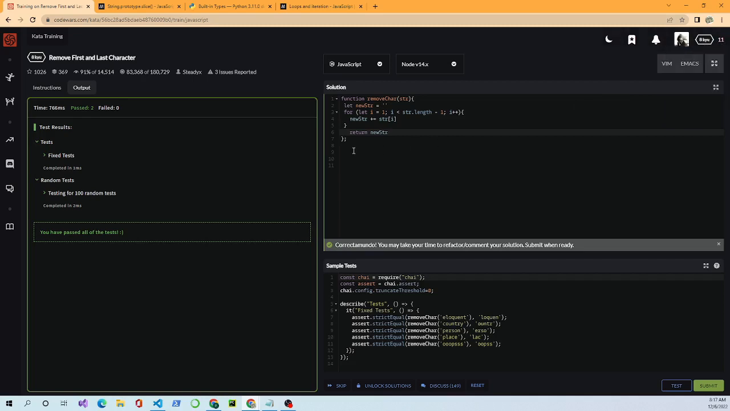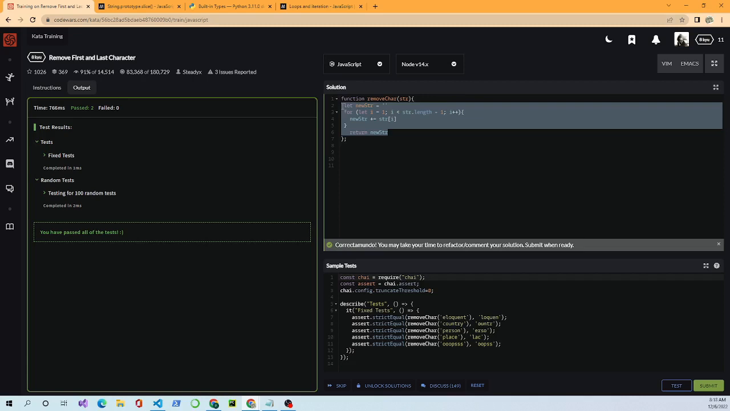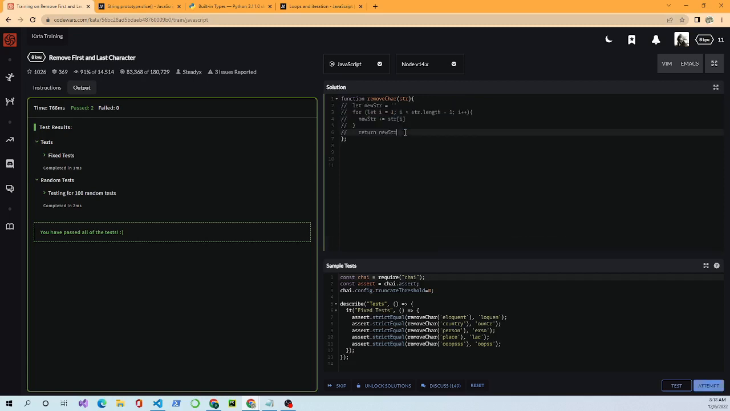We got credit. It's a fairly beginner-friendly approach, but if you take some time and read the documentation, you'll find there are other ways to do it. For example, let me comment this out. I could have done some slicing on the string. So I would do return str.slice(1, -1). Let me test this one.